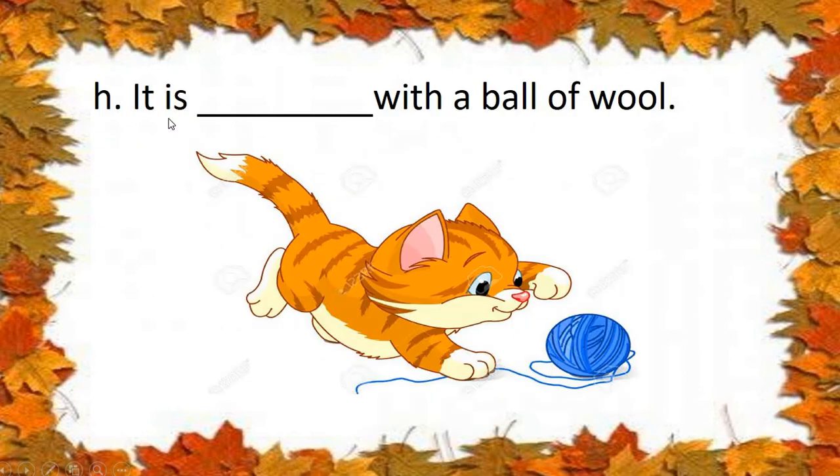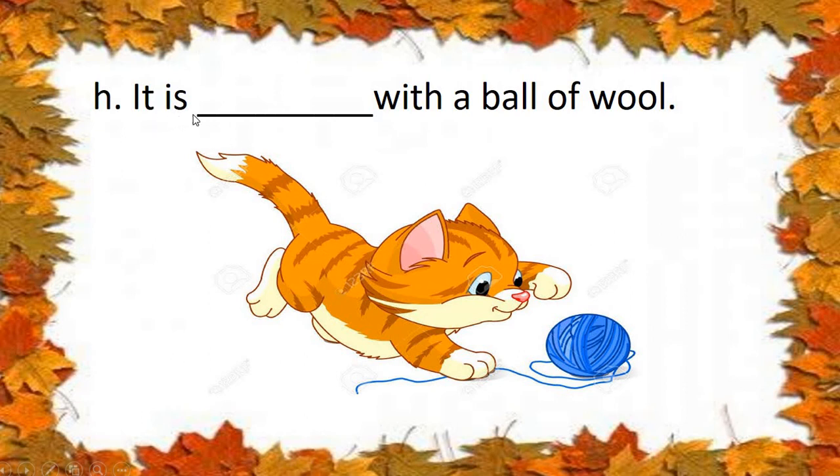Now see number H. See the cat and the ball of wool. We are using it for the cat. It is, what is it doing? The word is play. So we are adding ing to the doing word to show the action is happening now. Okay? So it is, what will come? Can you tell me?